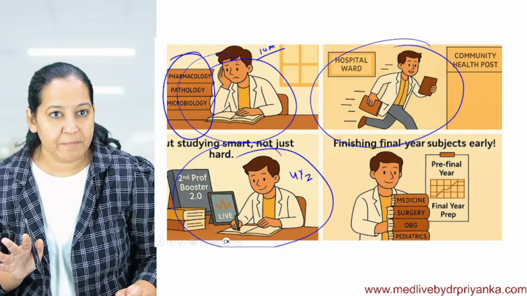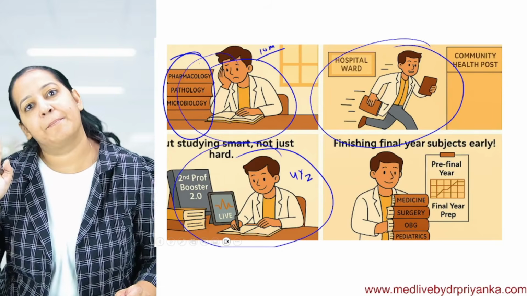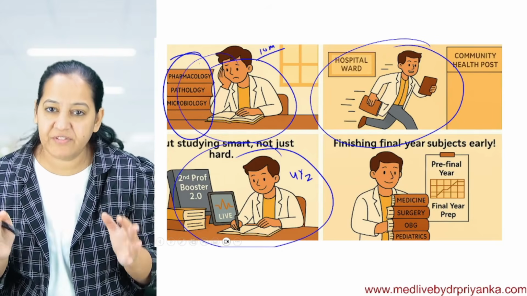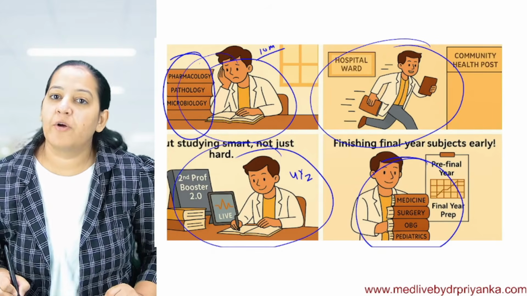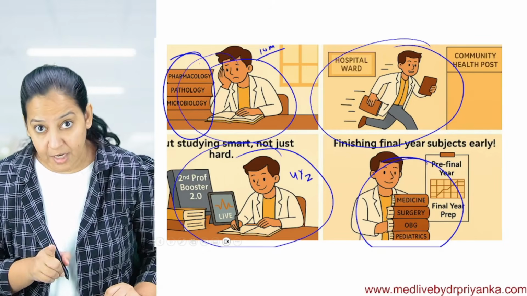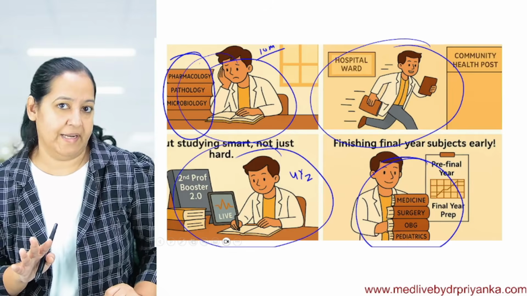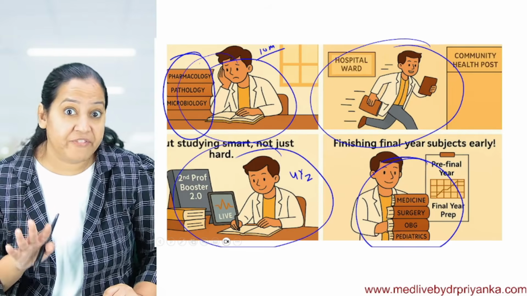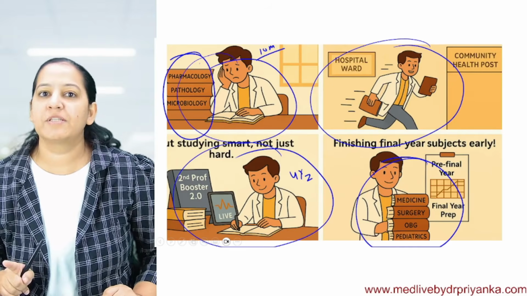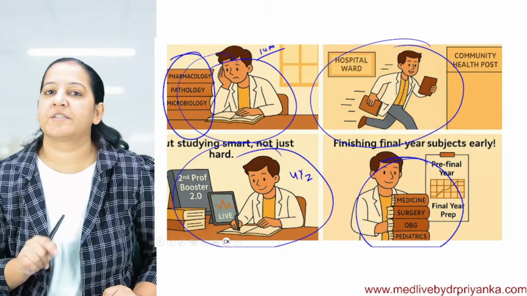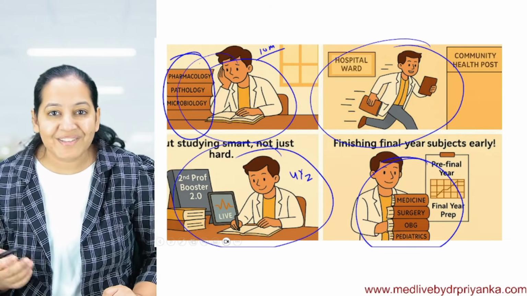But your exams are not in March. Your exams may be in September, October. So you have enough time to start your pre-final or final year subject. In your second Prof, at least a few of the pre-final or final year subjects should be started. It is the advice given by every one of your seniors. This is only possible if you are completing your second Prof subjects on time. Then only you will get time to start other subjects.